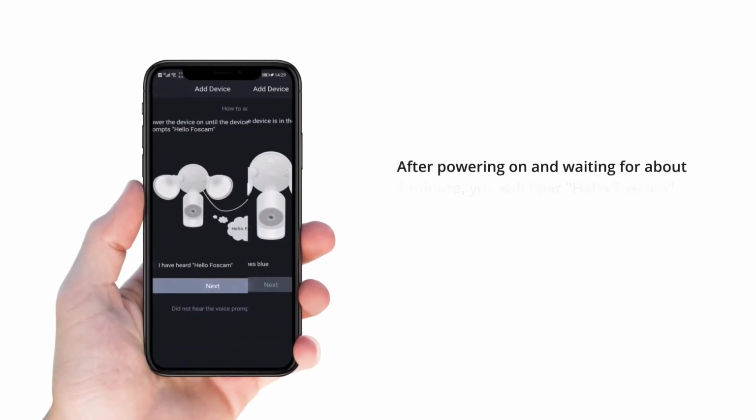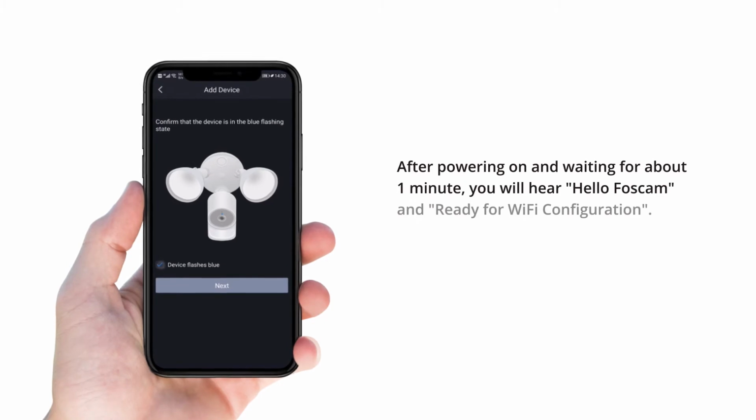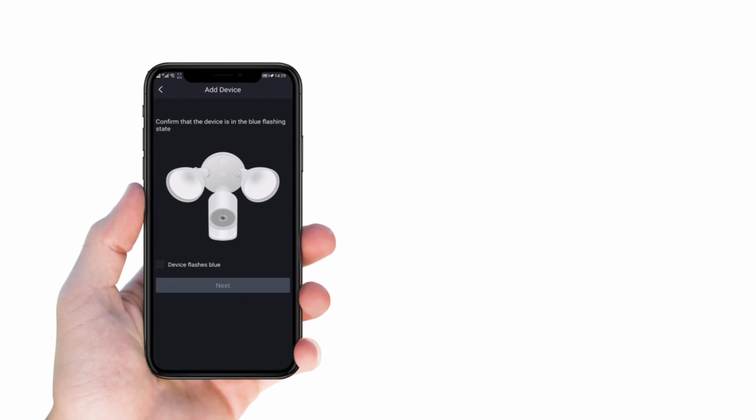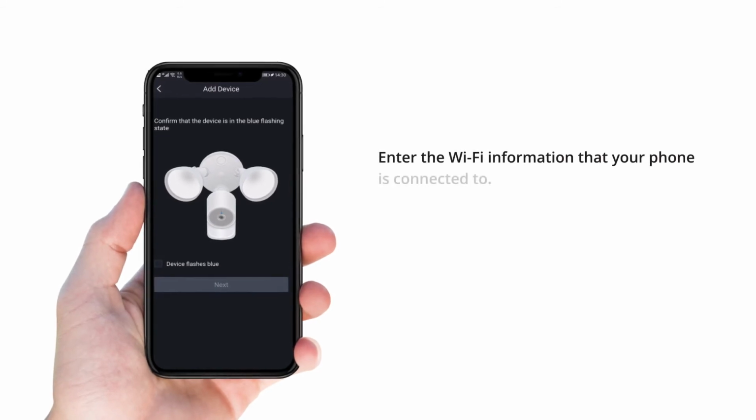After powering on and waiting for about 1 minute, you will hear, "Hello Foscam," and "Ready for Wi-Fi configuration." Enter the Wi-Fi information that your phone is connected to.